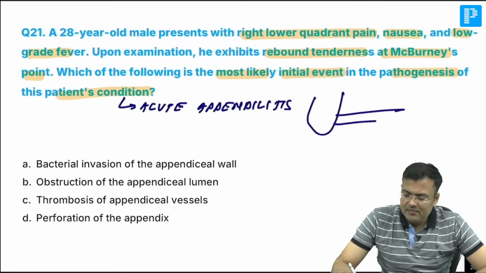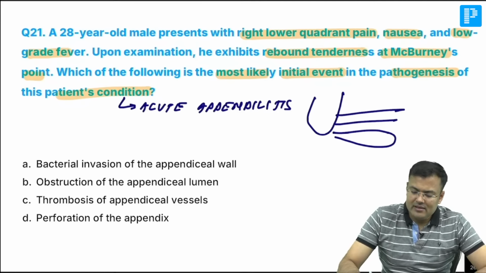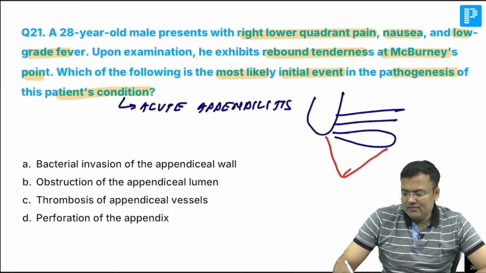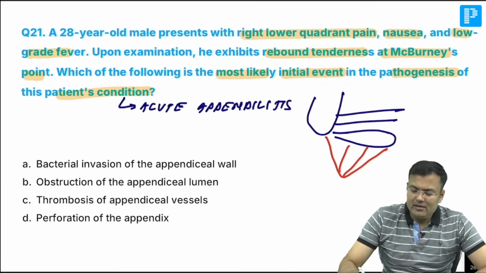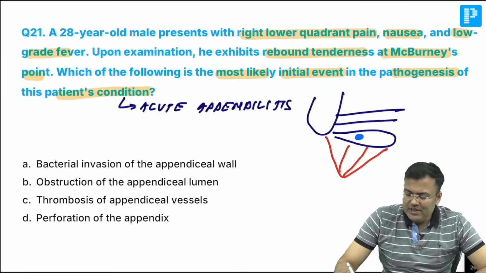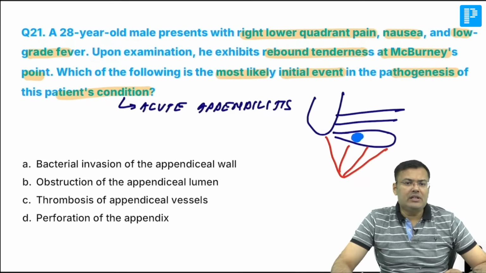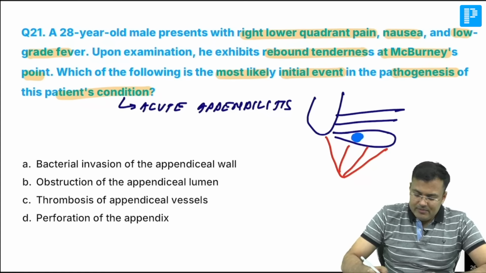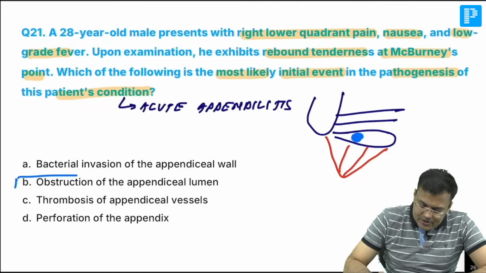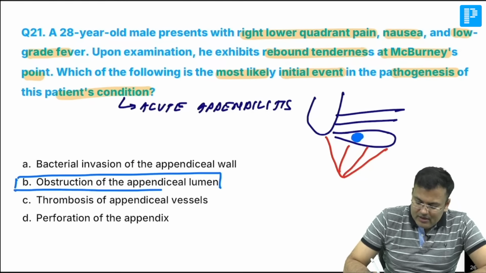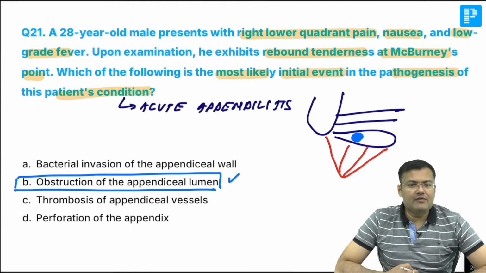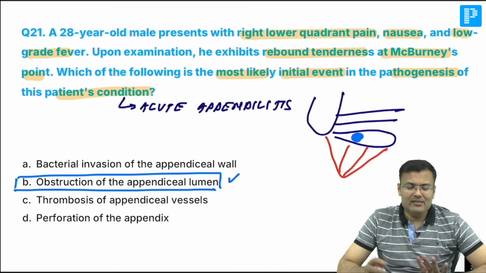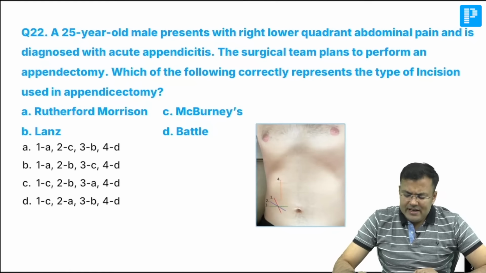This is the patient. Can you see? This is the appendix. You can see this is the blood supply. In the lumen, what's the problem guys? Luminal obstruction. And can you tell me what is the most common obstruction? Absolutely correct. So, what is the most common cause of obstruction? Fecolith. So, it is because of obstruction of the lumen. So, what's the correct answer? It's because of obstruction of the lumen. Okay, easy. Next question, very easy question.